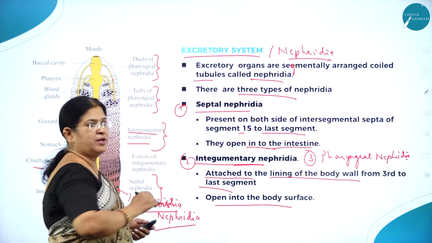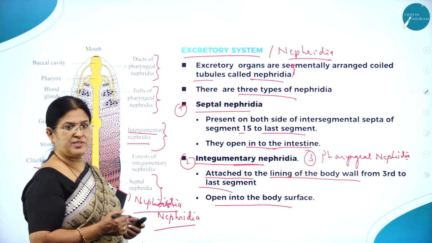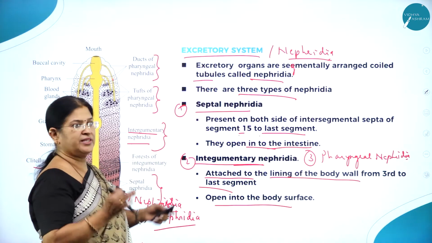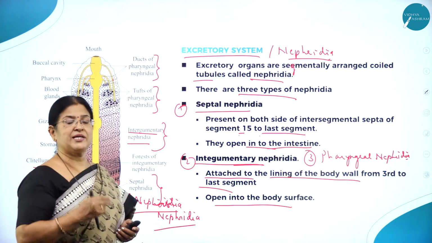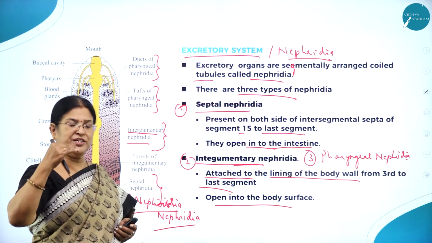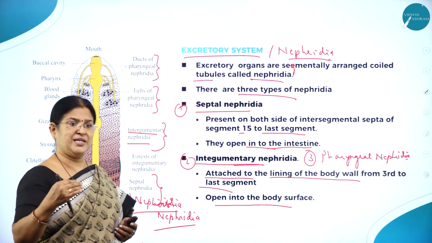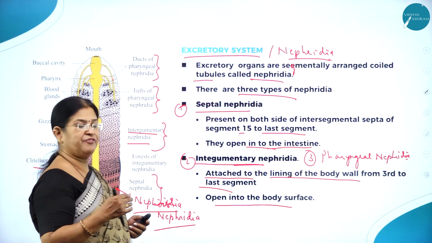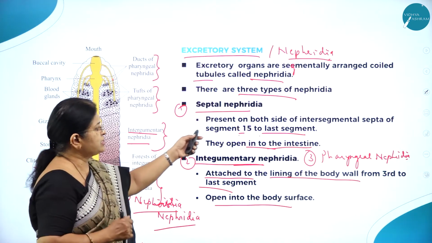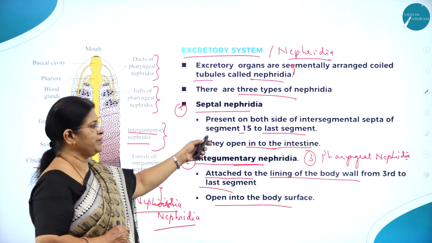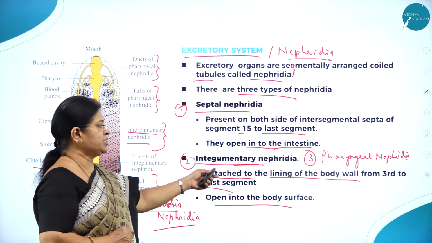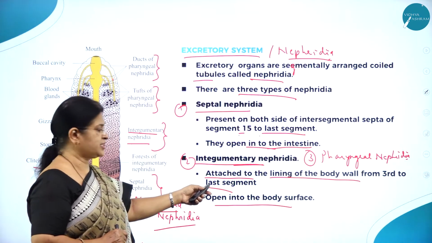So in the excretory system, the organs of excretion in the earthworm are nephridia. Excretory organs are segmentally arranged coiled tubules called nephridia, and there are three types. One is called septal. Septa means partition. As we all know, the whole body of the earthworm is divided into segments, and each segment is like a partition, so it is called septa. So septal nephridia, then integumentary nephridia and pharyngeal nephridia. Septal nephridia are present on both sides of the intersegmental septa of segment 15 to the last segment, and they open into the intestine. Integumentary nephridia are attached to the lining of the body wall from the third to the last segment and open into the body surface.